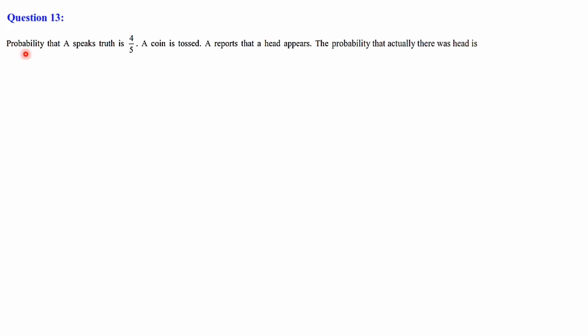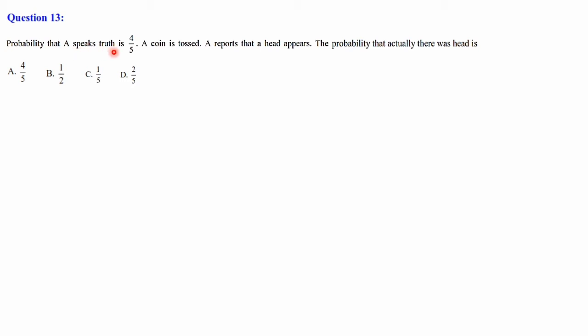Next we shall discuss question number 13. It is a multiple choice question. Probability that A speaks truth is 4 by 5. A coin is tossed. A reports that a head appears. The probability that actually there was a head is 4 by 5, 1 by 2, 1 by 5 and 2 by 5. So here let's go through the question again.